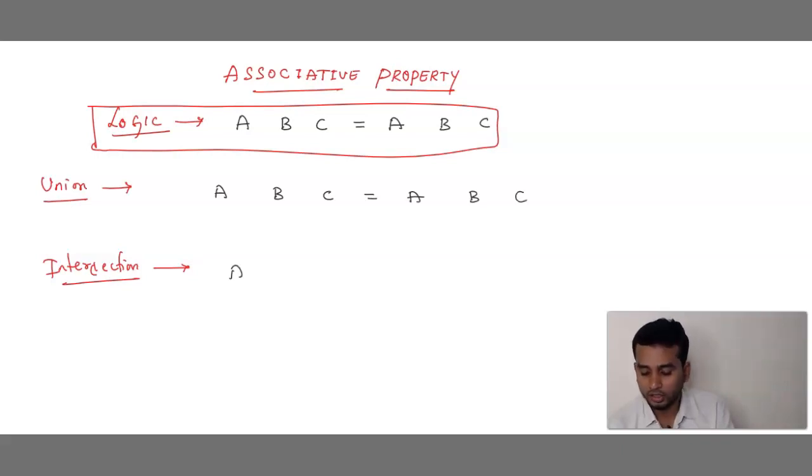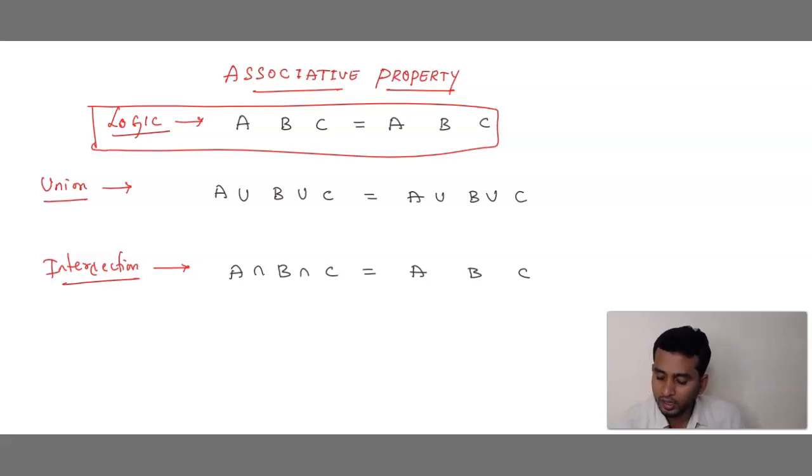Even in intersection, the same thing. ABC is equal to ABC. Between the two alphabets, if it is union, write the union symbol. If it is intersection property, write the intersection symbol.